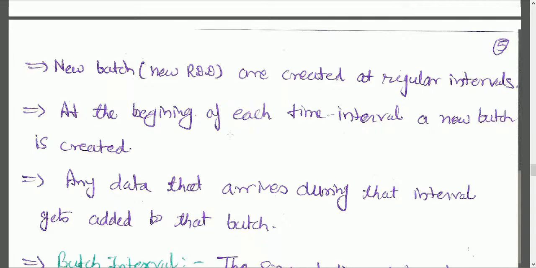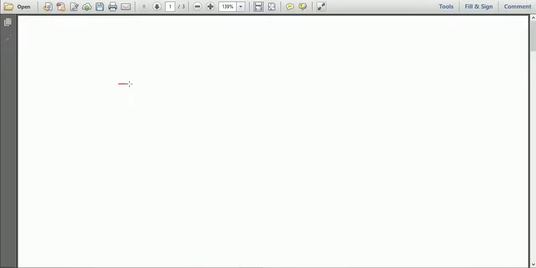Let's assume at the 0th second I have received this line of data, and next I received this line of data, and after that I received this line of data, and these 3 lines I have received in 0 to 2 seconds.